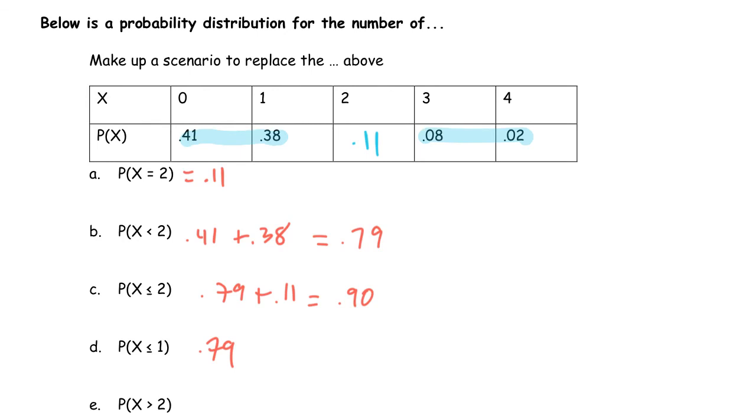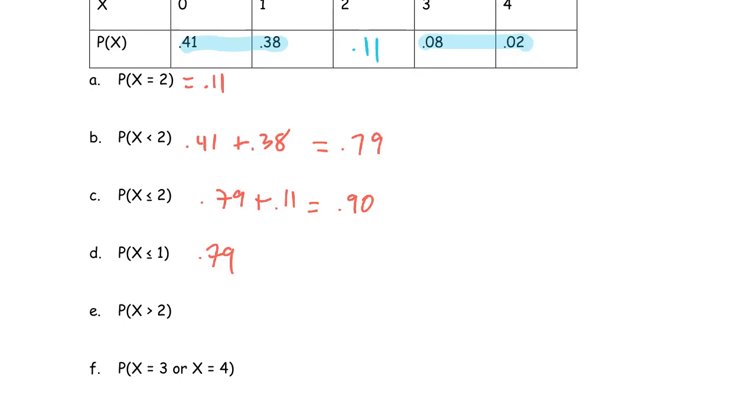Greater than 2, one option, if you know greater than 2 is the opposite of less than or equal to 2, so I could just do 1 minus my answer right here. Or I could add up 3 and 4, and probably 3 or 4 is just another way to say this same one. Since they're independent here, the way these work, I can add an or, you just add the probabilities. Normally you add them and subtract any overlap, but there's no overlap in these. And so, there you go.